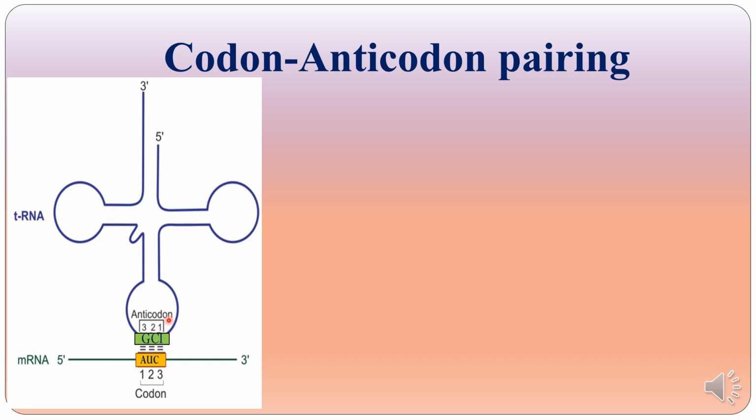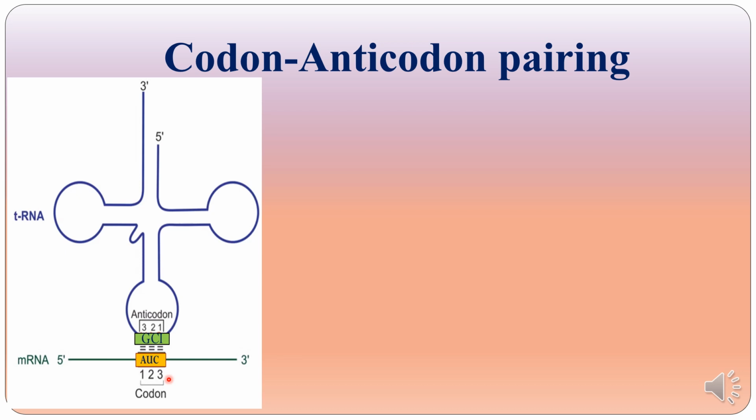That is, the 5' end of mRNA pairs with the 3' end of the tRNA by Watson and Crick base pairing, where A pairs with U and C pairs with G.